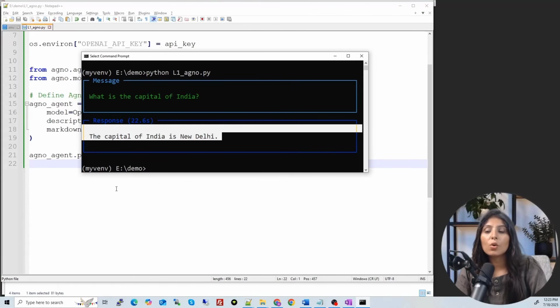In my next video, we will talk about tools. We will see how to use inbuilt tools, predefined tools, and how to build custom tools. Then we will see how to work with memory and how to use RAG with Egno, right?